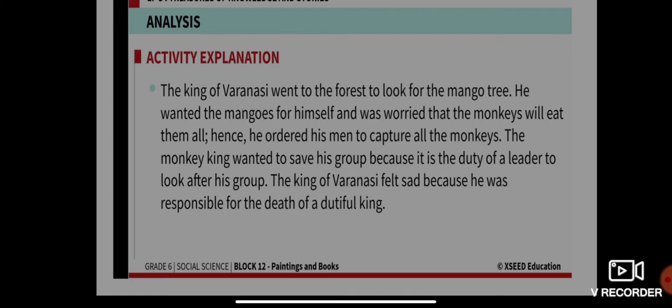The monkey king wanted to save his group. You see that even the monkey king wanted to save his group. So what he did was because it is his duty.